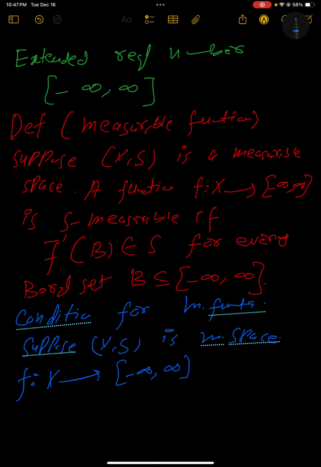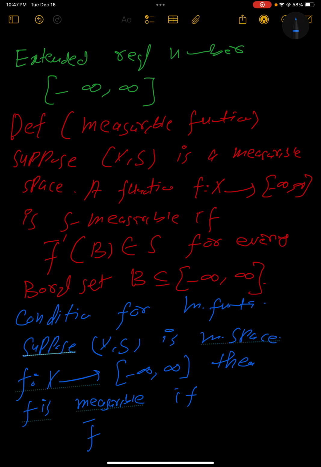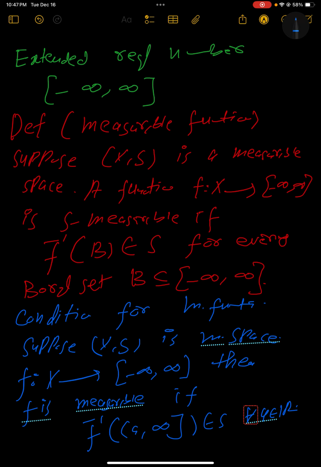Then f is measurable if f inverse of (a, infinity), where (a, infinity) is an interval, belongs to S for all a in R. Then we say that f is an S measurable function.